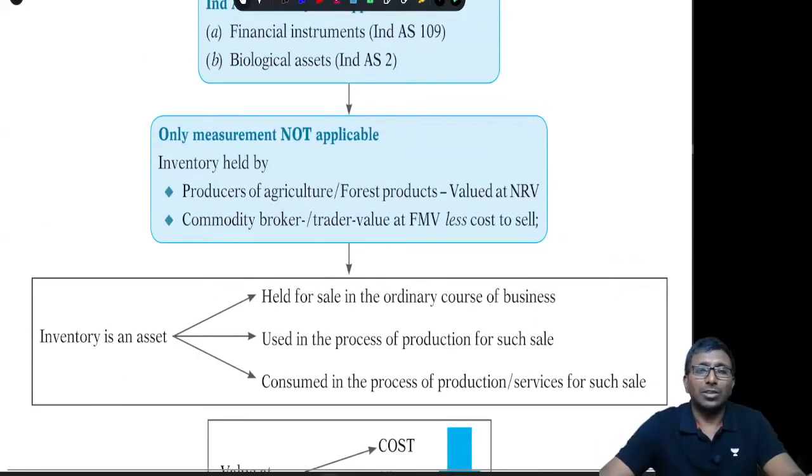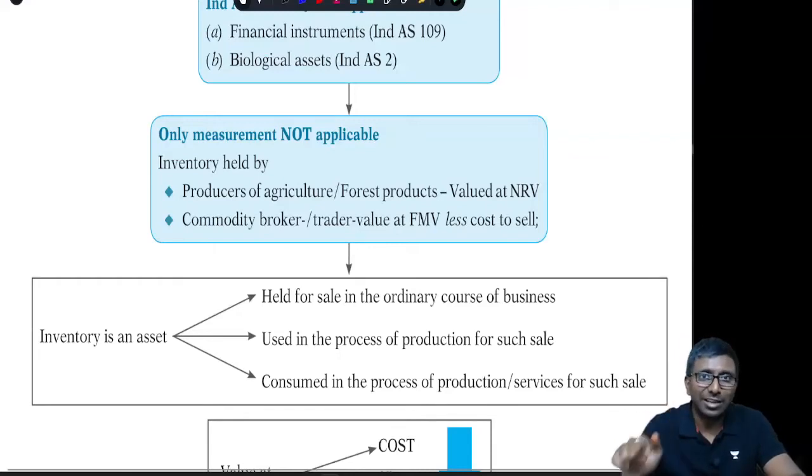And what about measurement? The standard is not applicable for measurement in the sense that inventory is measured at cost or NRV, whichever is lower, but here we don't compare cost with NRV for producers of agriculture and forest products. It is an inventory for them if they are holding it after harvesting. After harvesting, it will be valued at NRV.